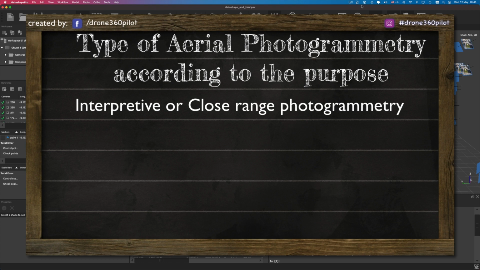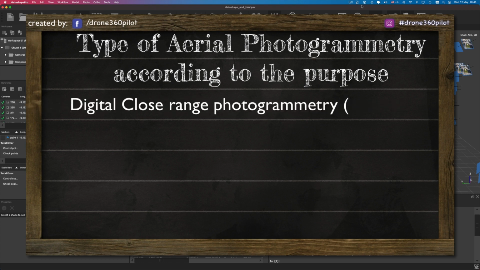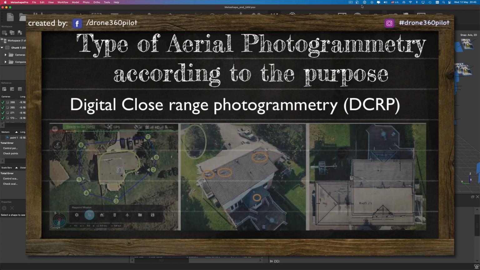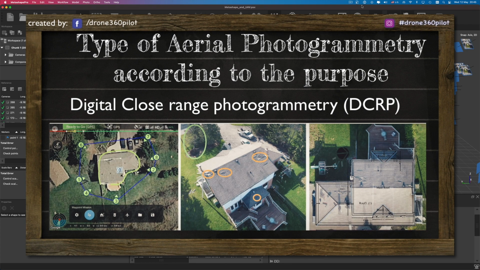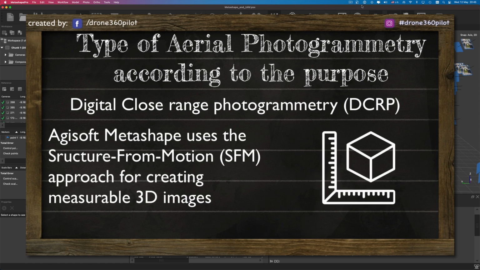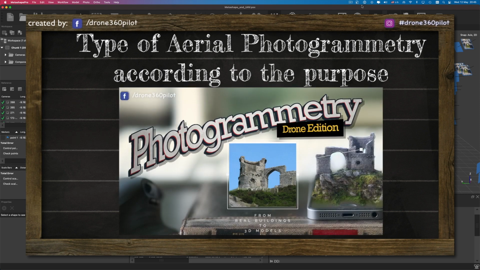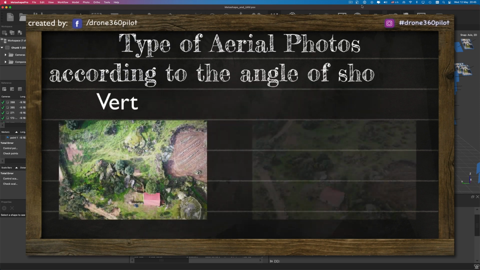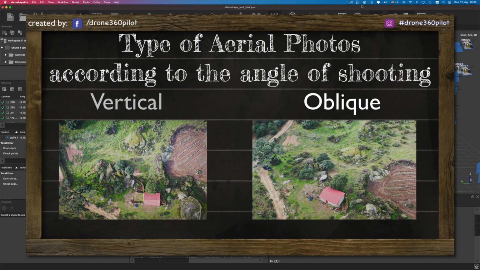Interpretive or close-range photogrammetry. Close-range photogrammetry deals with recognition and identification of shapes, sizes, shadows, and patterns that help us create a 3D model that can be rotated and measured on the screen from different sides and angles. So let's classify images to fit them either in a vertical or an oblique group.